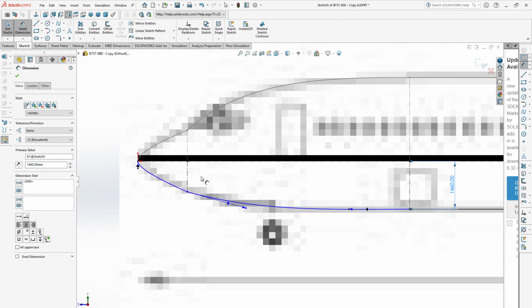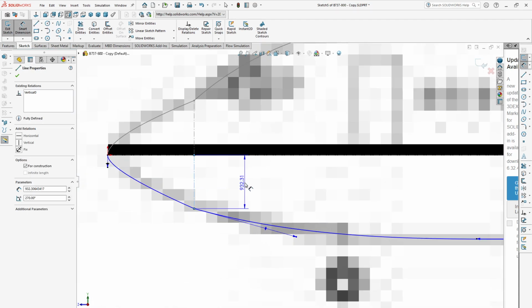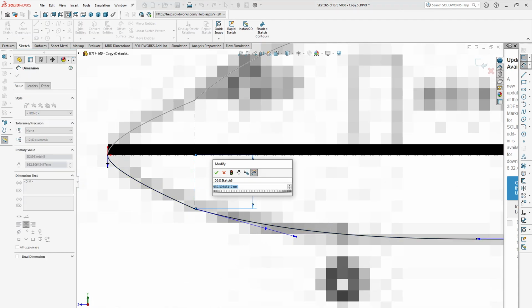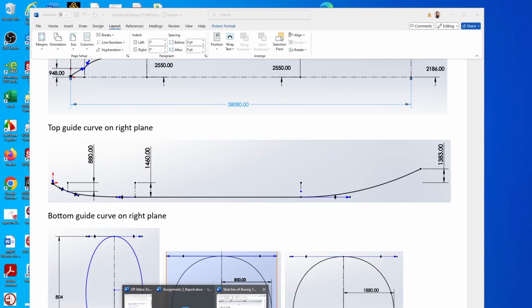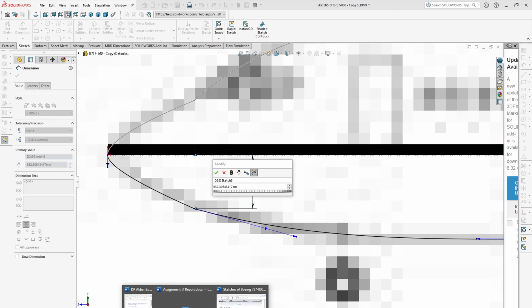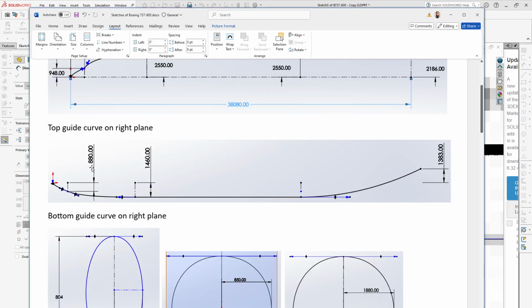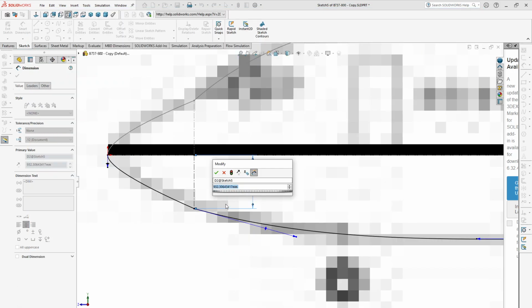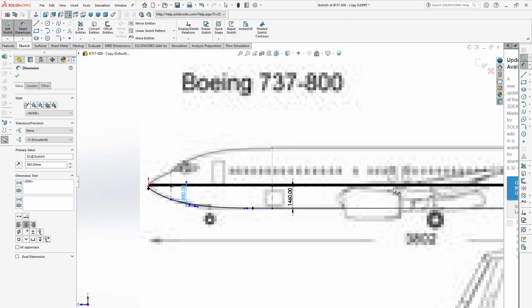And the distance of this line should be 880. So it will be 880. Yeah, no, it's okay.